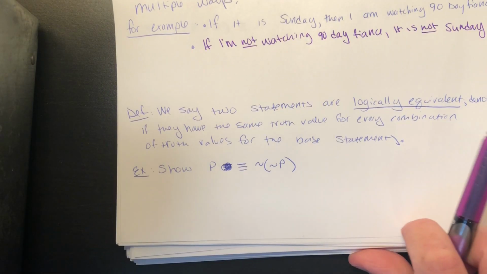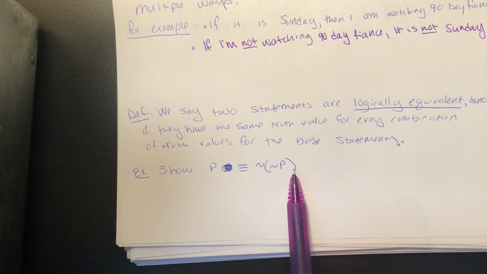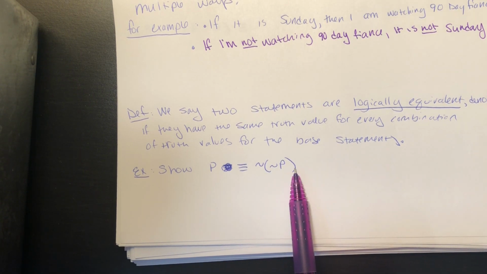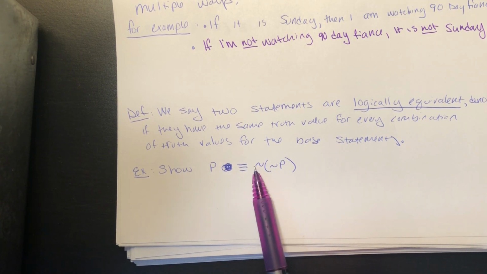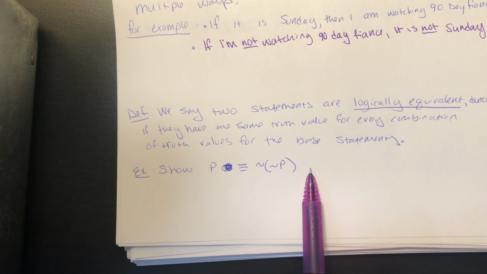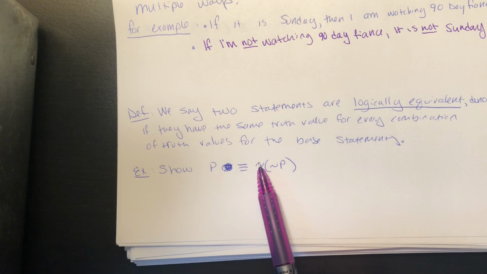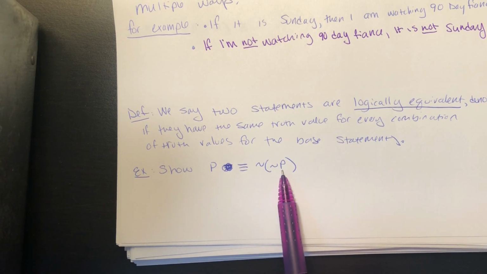As a real simple example, we could show that P is logically equivalent to the negation of not P. So if P was the statement, I like Taco Bell, the negation of not P would be, it's not the case that I don't like Taco Bell. Double negatives cancel each other out.